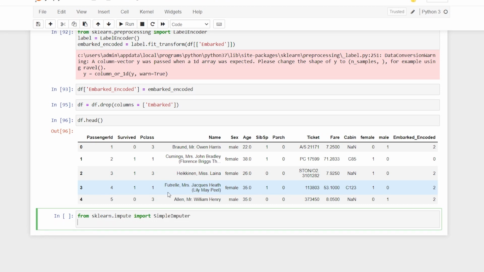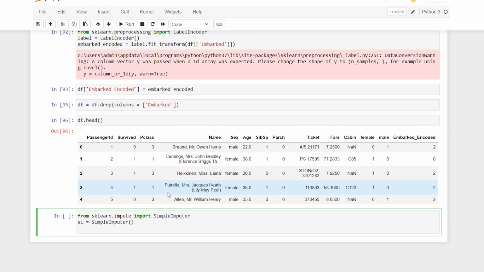Okay, see, there are many more imputations, so I'll say si. There are many more methods with which you can perform the simple imputation, and here we have to mention the strategy. So I'll say strategy is equal to mean, because we had a better accuracy with the mean itself. All right, and later on, we want to perform the imputation.